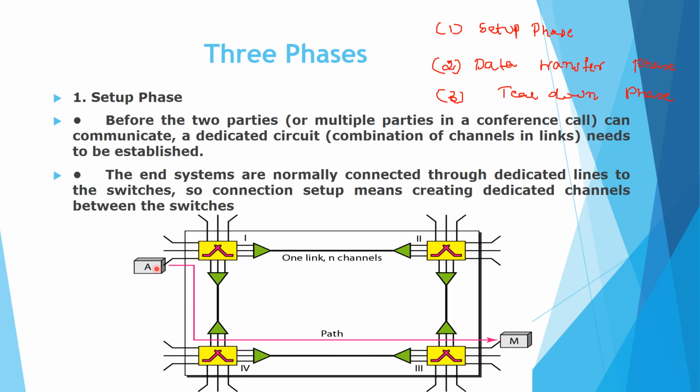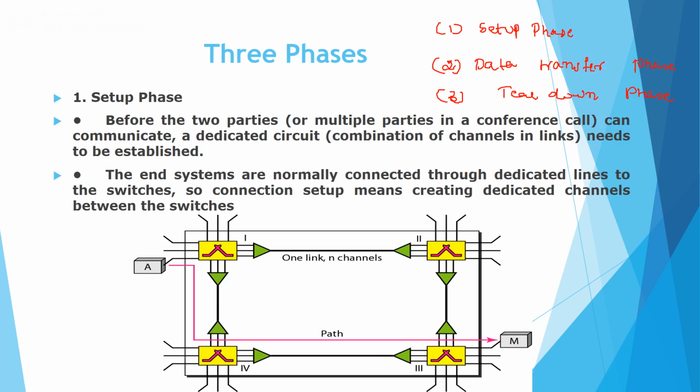So in short, there will be a dedicated connection between the switches also. Suppose you have A as the source node and M as the end system. Suppose A needs to communicate with M. We know that M already has one dedicated link which is connected to the switch, and switch 4 and 3 are interconnected using one more link, and finally through switch 1, 4 and 3, A can communicate with M. So that is nothing but the setup phase.